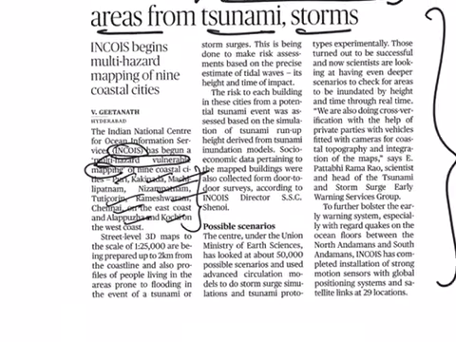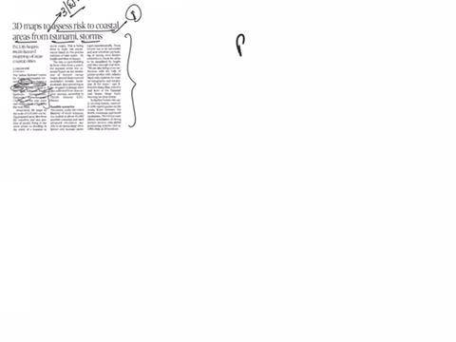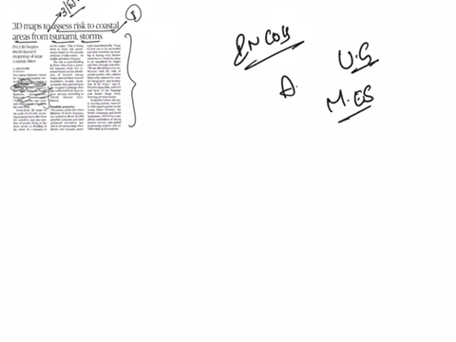So from this article we should know what INCOIS is. INCOIS is an autonomous organization. It is an independent organization of the union government functioning under the Ministry of Earth Sciences, and it is a unit of the Earth System Science Organization, established in 1999, and it is headquartered in Hyderabad.